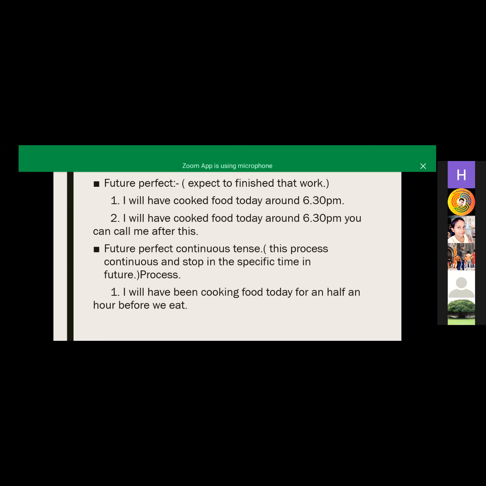And future perfect continuous tense, that is, मैं इतने बजे से इतने बजे तक मैं इतने बजे से खाना बना रही होंगी, just like that. You have to describe the whole process in the future perfect continuous tense, and in the future continuous tense, you just want to describe the process that is continuously being done.